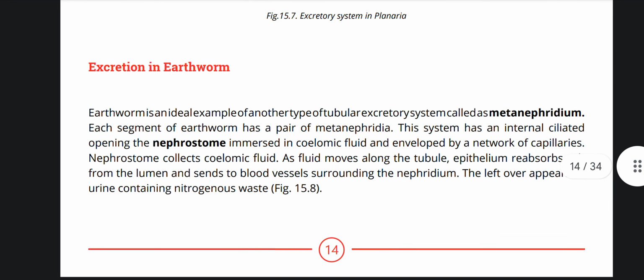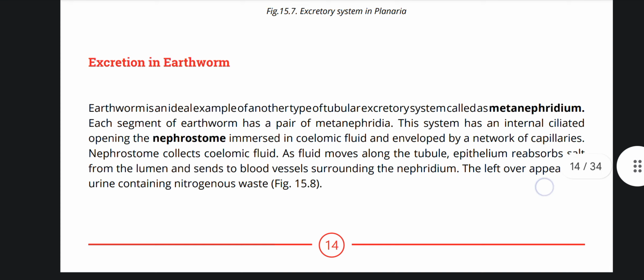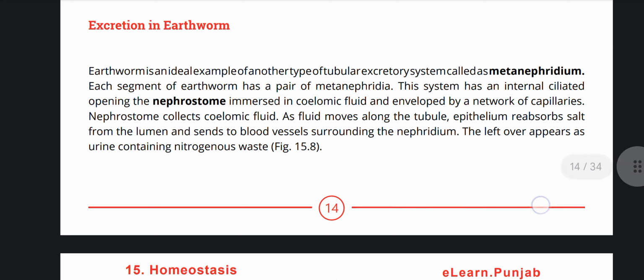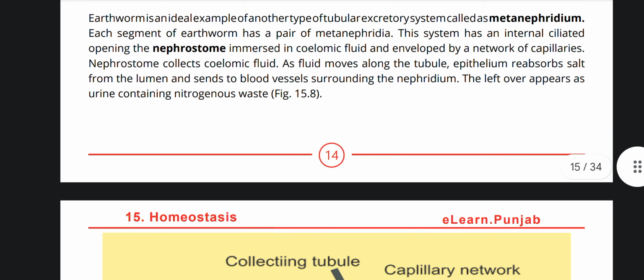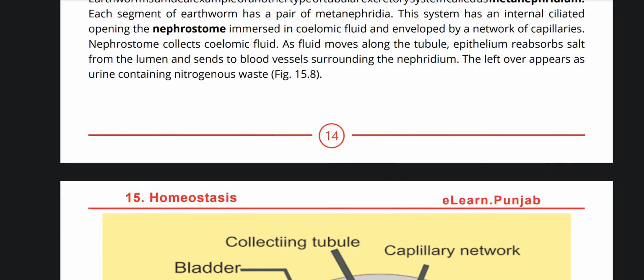Excretion in the earthworm. Earthworm is an ideal example of another type of tubular excretory system called metanephridium. Each segment of the earthworm has a pair of metanephridia. This system has an internal ciliated opening, the nephrostome, immersed in coelomic fluid and enveloped by a network of capillaries. The nephrostome collects coelomic fluid. As fluid moves along the tubule, the epithelium reabsorbs salt from the lumen and sends it to blood vessels surrounding the nephridium. The leftover appears as urine containing nitrogenous waste.